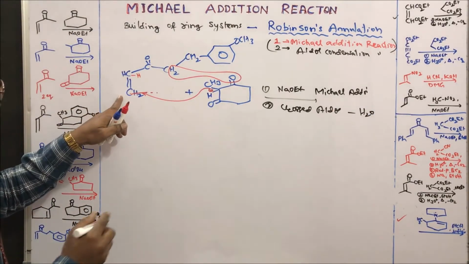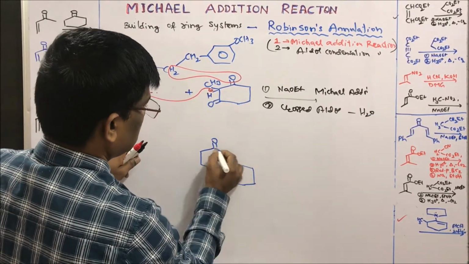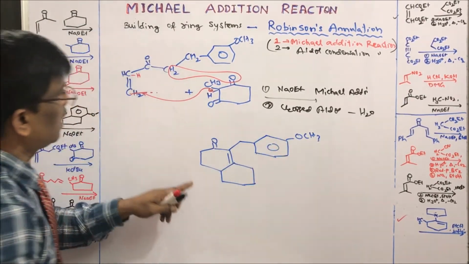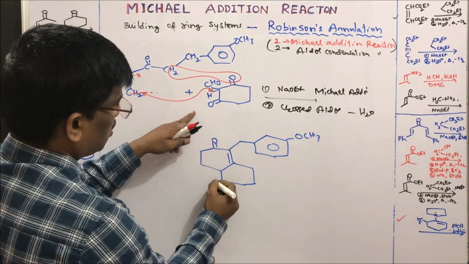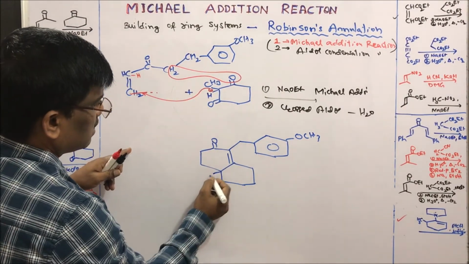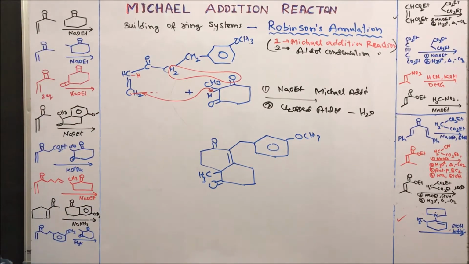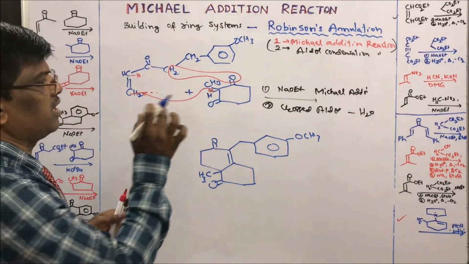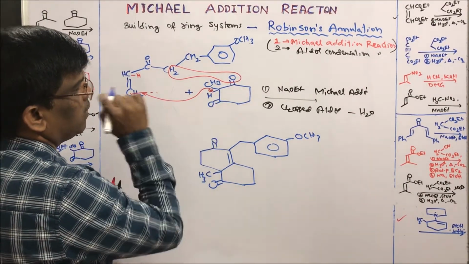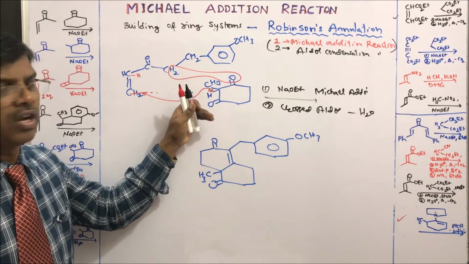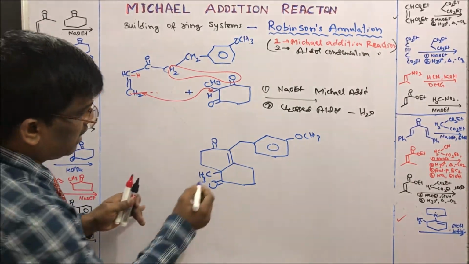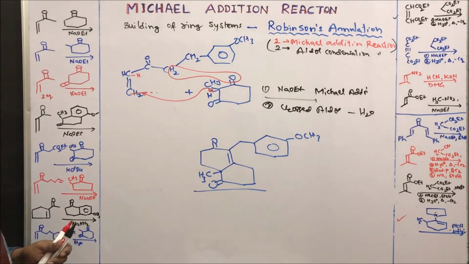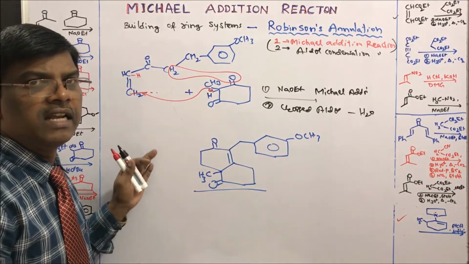It is going to form a double bond here and CH2 here, and the remaining double bond O. Very important is the CH3 group. So this is what we are going to get. In this example, the attention you have to pay is that the highly alkylated carbon is going to lose the proton. So this is how you are going to get this tetrasubstituted compound by Robinson annulation. This is how you can build the ring system.